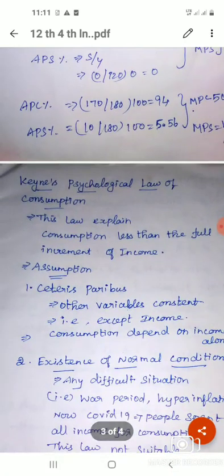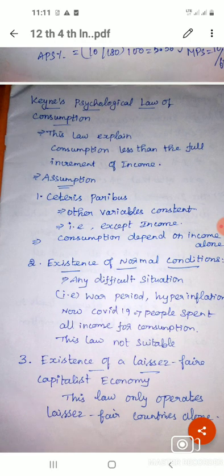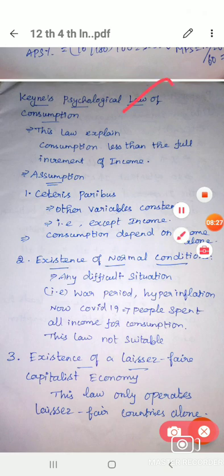Next, Keynes psychological law of consumption. This law explains consumption less than full increasing income. We know very well, we have studied the Keynesian thought in the 3rd lesson.